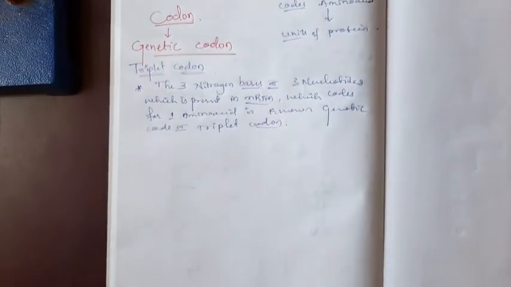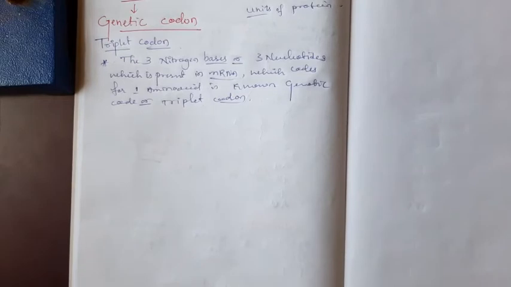Okay, the genetic information is now in the form of a coded language.